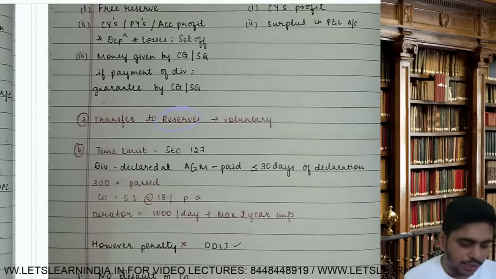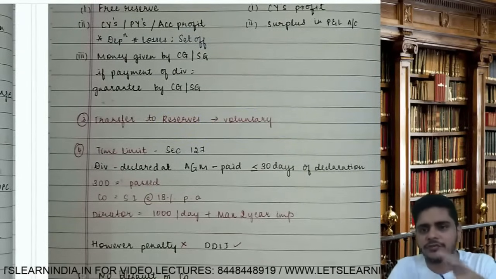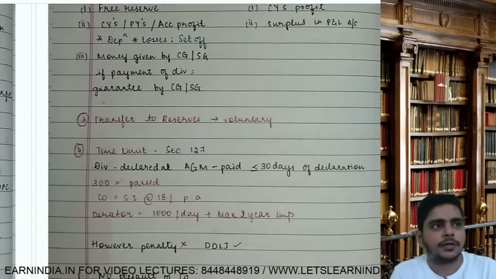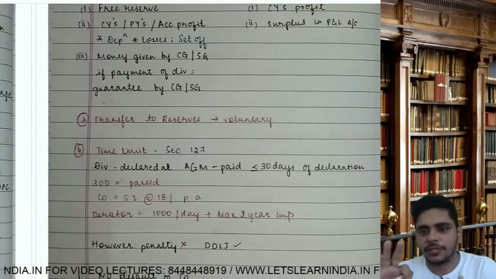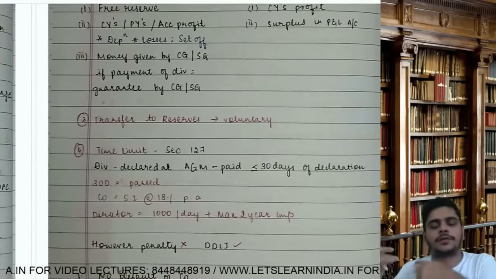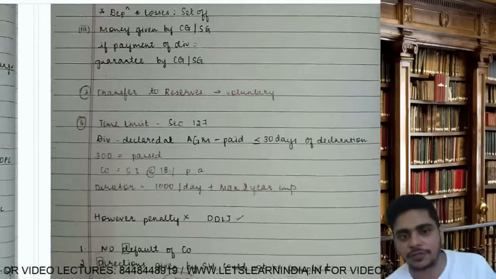So the next point was transfer to reserve. It is voluntary. If the company is declaring 10% dividend, transferring 5% to reserve is allowed, 3% allowed, 2% allowed, 1% allowed, and no transfer is also allowed, because transfer to reserve is voluntary.